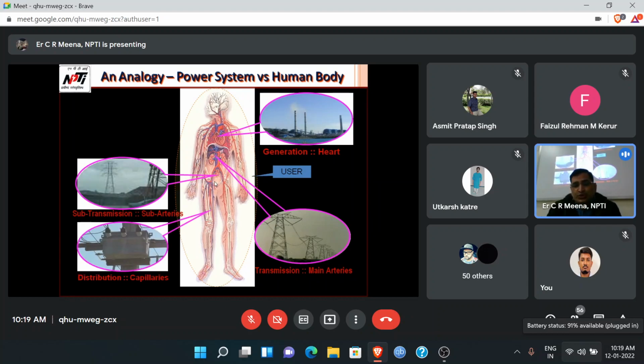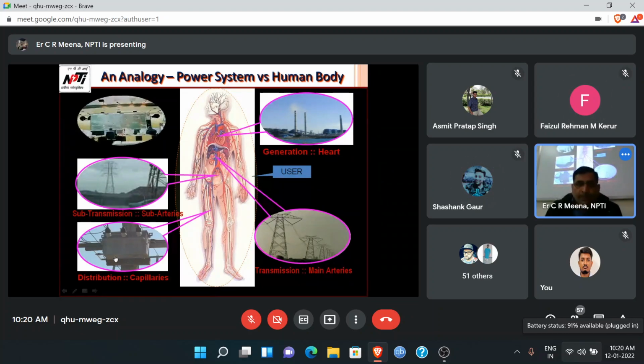And this is basically the distribution system, representing the capillaries of the blood, because sub arteries are divided into different capillaries of the body that bring the blood to end users. That is the distribution, or capillaries. Just nearby your house, an 11 kV transformer may be there, and we take power from the transformer at 415 volts. That represents the capillaries in the human analogy. Is it clear, students? Yes, sir.